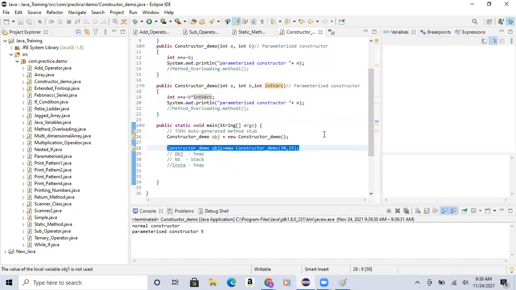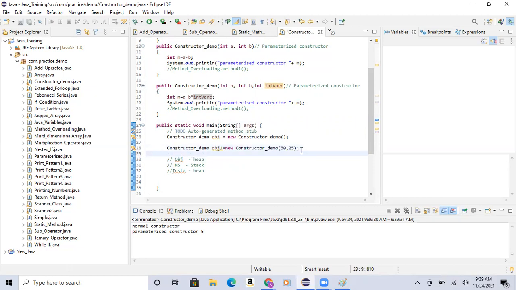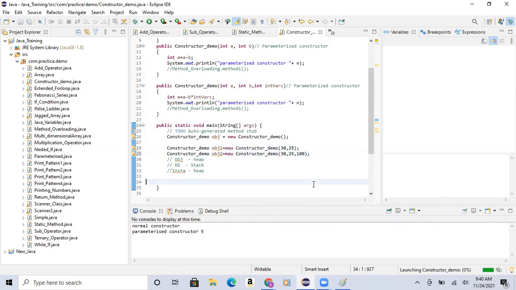Now, are there any restrictions in creating the object? No. How many Xerox copies do you want? You can take that one as Xerox copies. I have given it. So now I executed it.